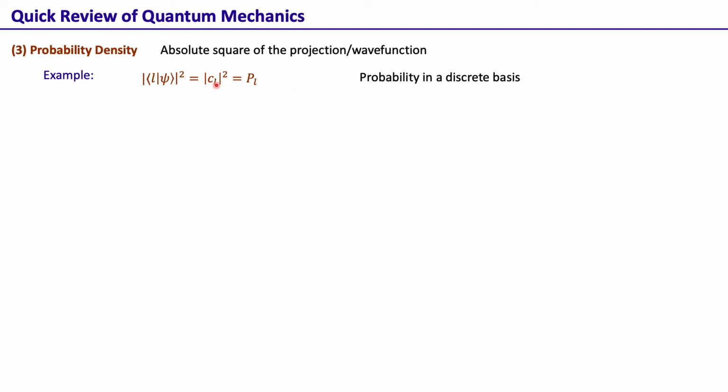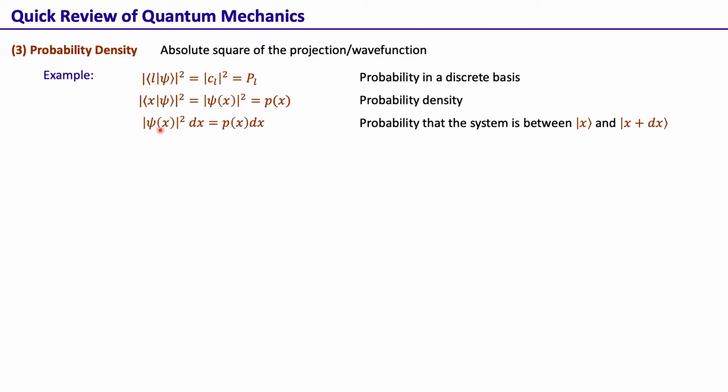This essentially means that this is the probability of this state psi being found in orbital angular momentum state L. If it's a continuous basis, then what we get as the projection squared is the probability density. So for example, <x|psi>, which is psi(x), mod squared is the probability density in the position basis.